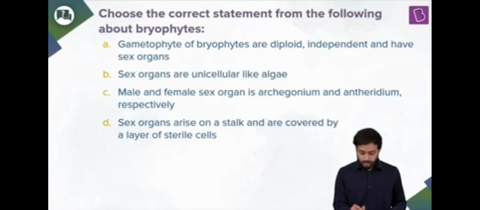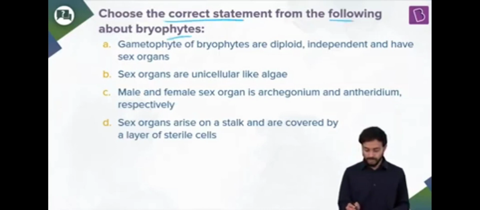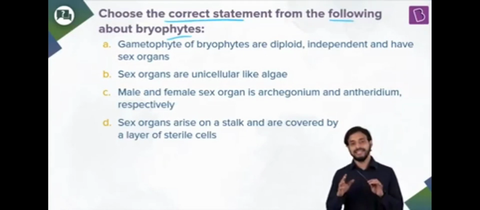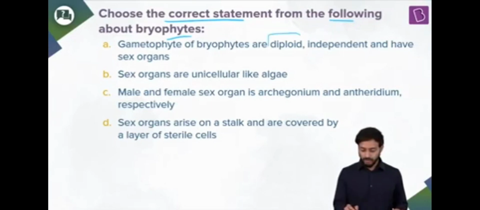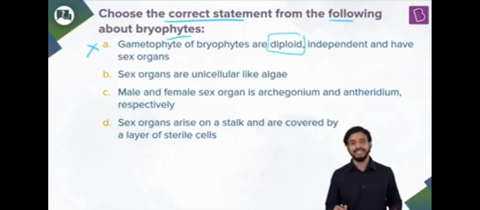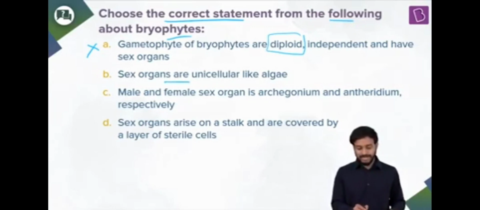Choose the correct statement from the following about bryophytes. Gametophytes of the bryophytes are diploid, independent, and have sex organs. Well, they are not diploid. They are haploid. So incorrect. Gametophytes' sex organs are unicellular like algae. Incorrect. Sex organs are multicellular unlike algae.